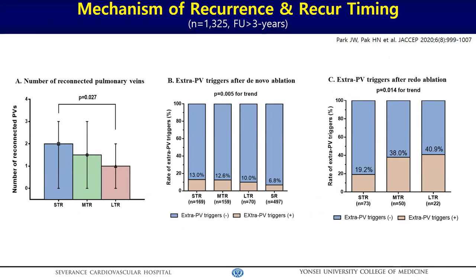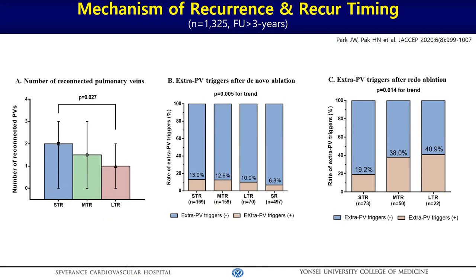Park Jae-wook proved the reduced number of PV reconnections with the later timing of recurrence after the de novo procedure: recurrence within a year, between 1 and 3 years, and after 3 years. As the recurrence timing was later, the proportion of PV reconnection was lower after the de novo ablation procedure.